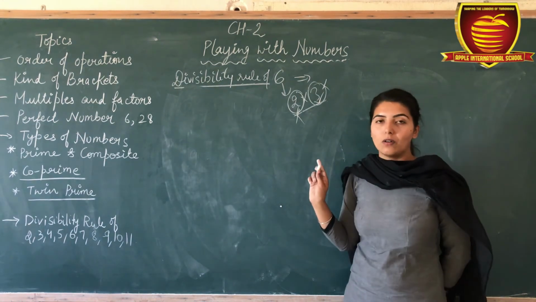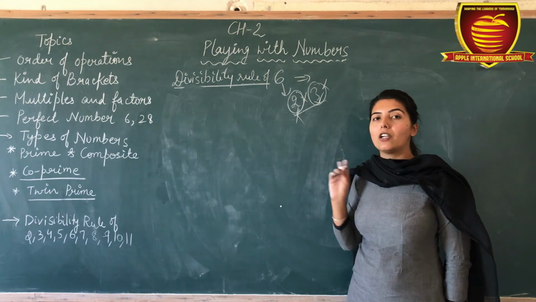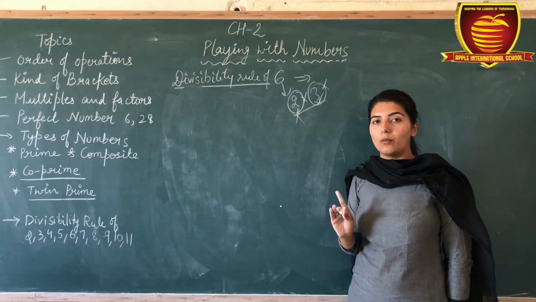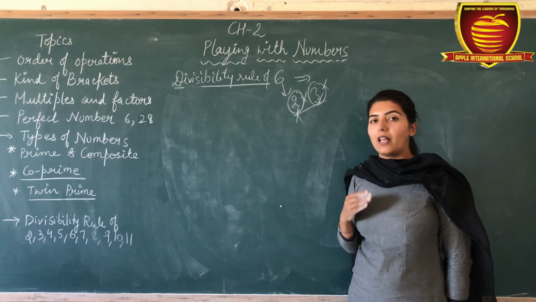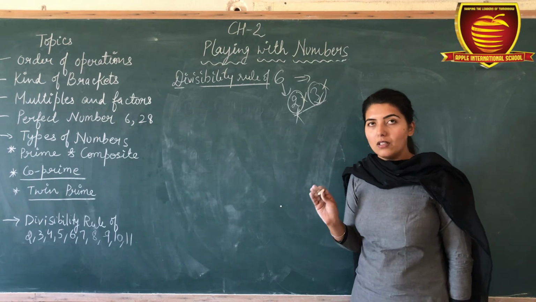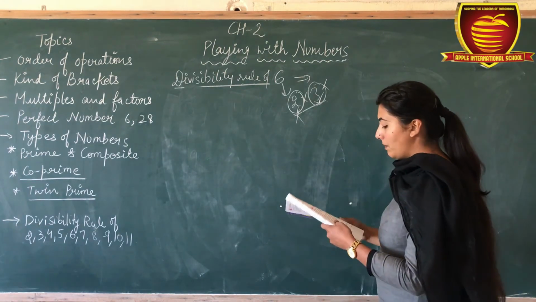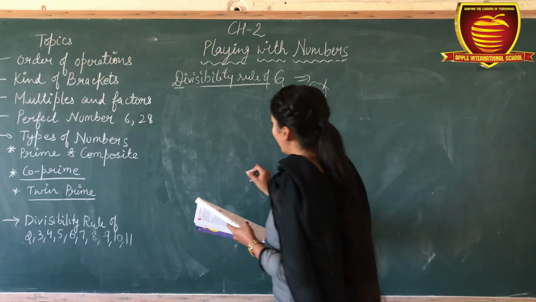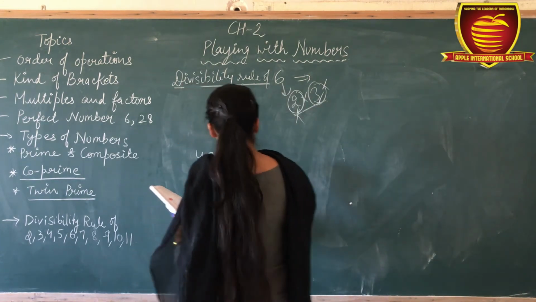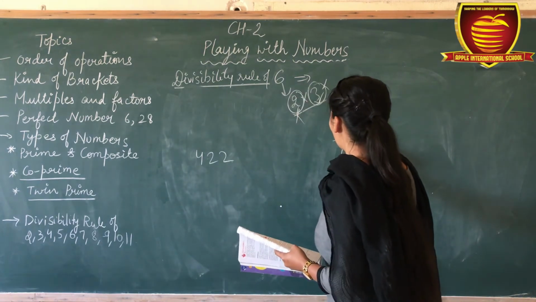by 6. Okay, means in this, the number should be divisible by both 2 and 3. Okay, if even one of them is not divisible, then it doesn't follow the divisibility rule of 6. Okay, so here we can take the examples 422 and 792.